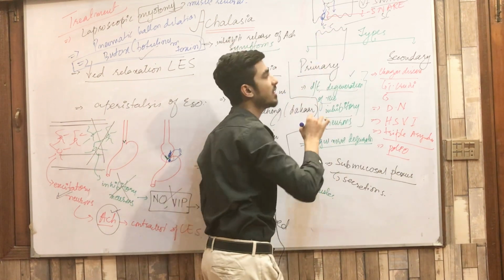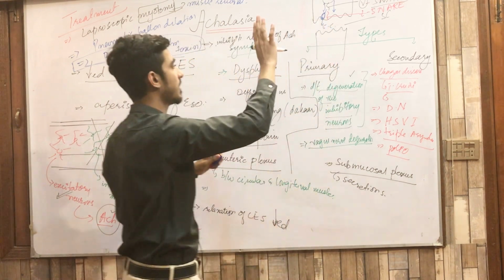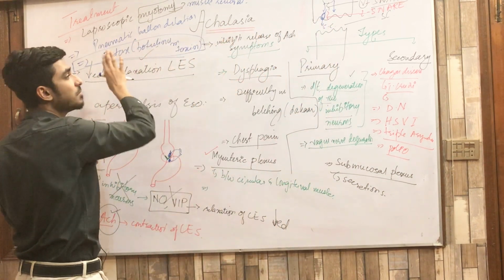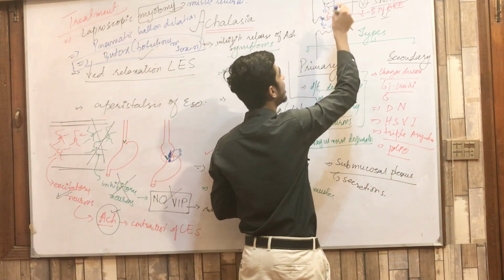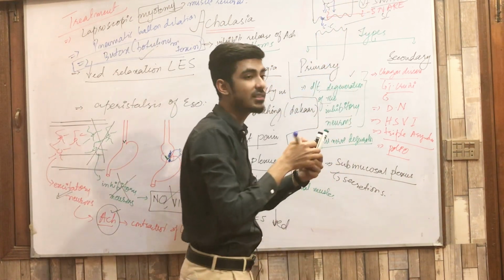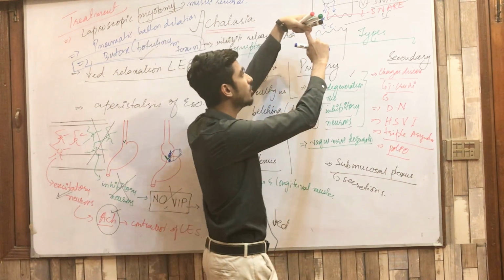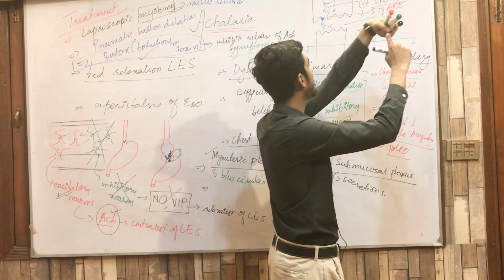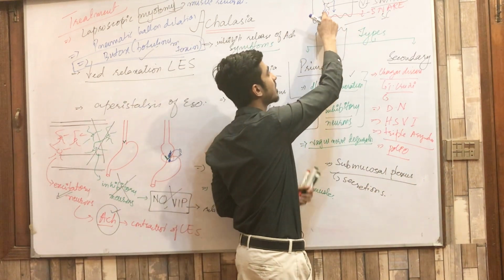Clear? Now this is the normal mechanism, but if you are giving botulinum toxin, this botulinum toxin inhibits, or prevents, the conjugation of V snare and T snare. When they are not conjugated, the vesicle is not pulled towards the terminal.